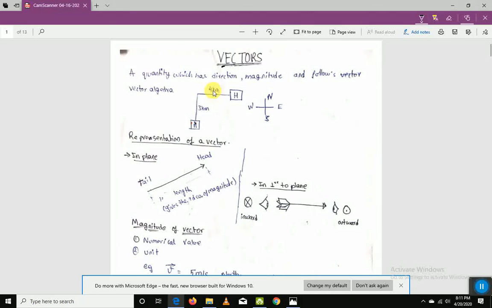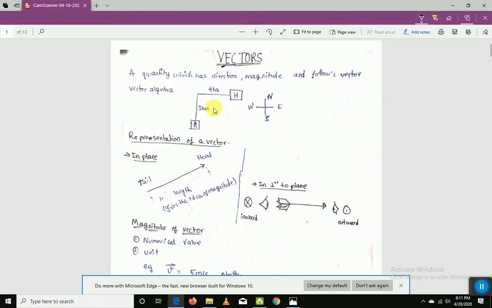Again he will go 4 kilometers towards east, and by the end of the 4 kilometers he'll reach home. If someone only says the magnitude, like 3 kilometers and 4 kilometers, it doesn't make any sense. If they include the specific direction, and the specific path, then only he can reach his destination.